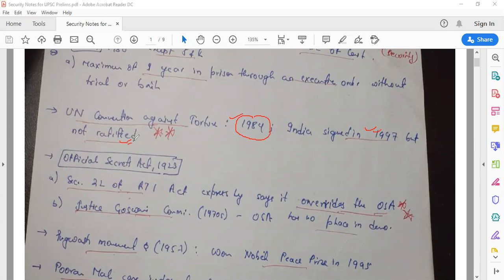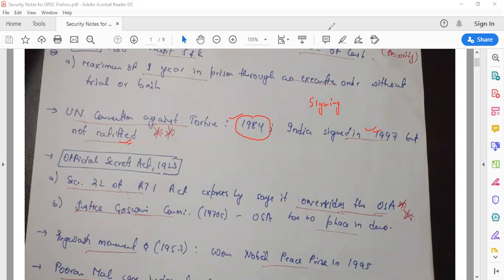I have talked about the difference between signing and ratification in detail in the second ARC videos. You can go there and look at it. Ratification means you need an approval. First of all, suppose any convention is being passed. So India, for formal approval, signed it. But ratification means it has to be approved by the parliament of that particular country. India's parliament did not ratify it. So that means it is not a law, and we don't accept all the provisions of the UN Convention Against Torture.